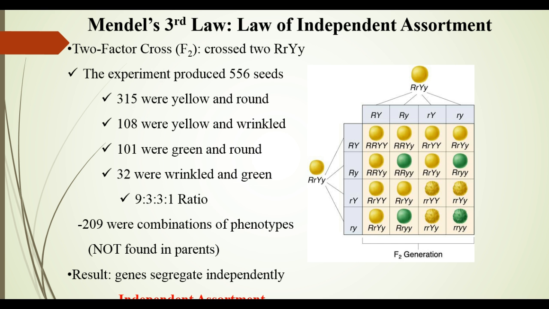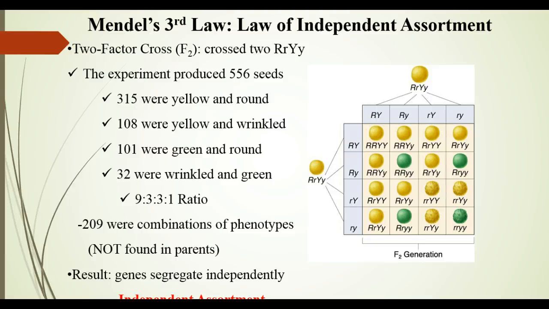Mendel's third law, the law of independent assortment, was more directly focused on the two-factor test cross. In this experiment, there are 556 seeds produced. 315 were yellow and round, 108 were yellow and wrinkled, 101 were green and round, and 32 were wrinkled and green. And this follows the 9:3:3:1 ratio that we talked about in the dihybrid test cross.